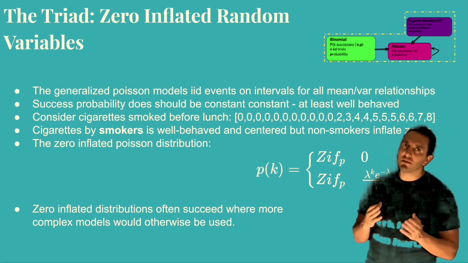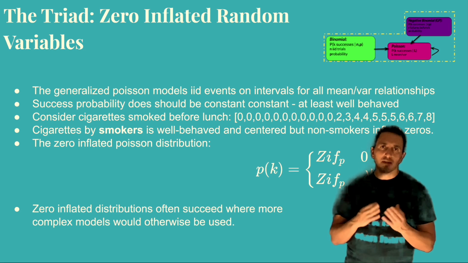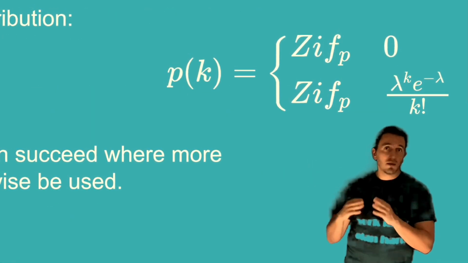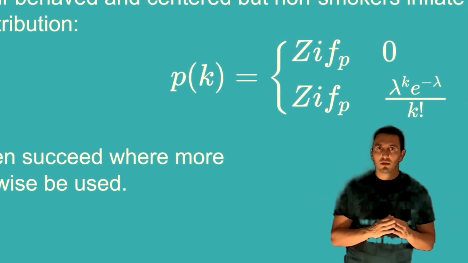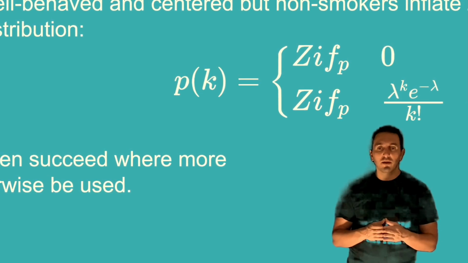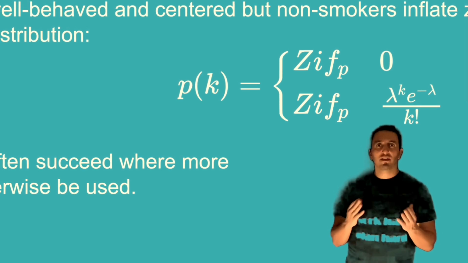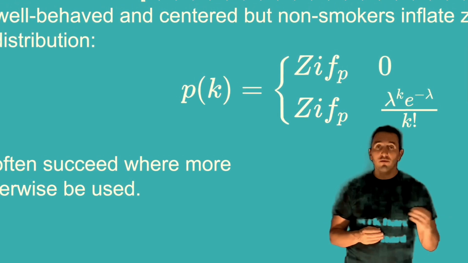That might be a mistake, because you may have zero inflated Poisson data. You may actually have a nice Poisson distribution that describes the smokers, and then you have a bunch of people who don't smoke. So what would be a more parsimonious model would be to use a zero inflated Poisson. So it sounds complex, but zero inflation is really simple. Instead of a Poisson random variable, you have a two-part random variable, right?